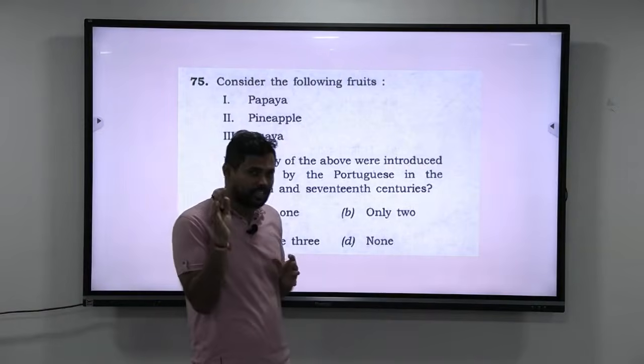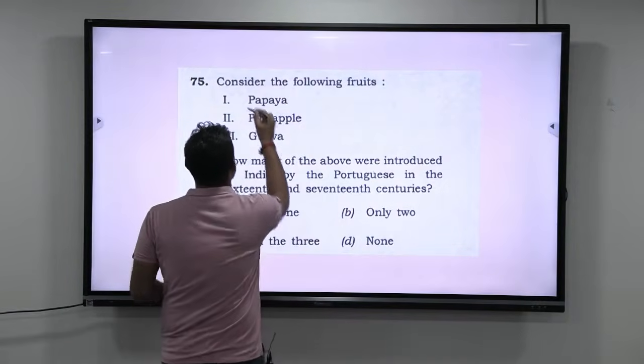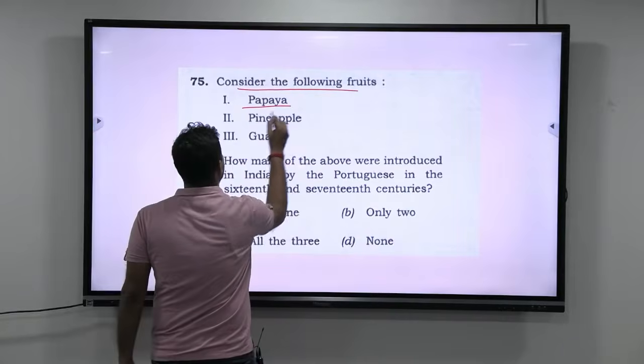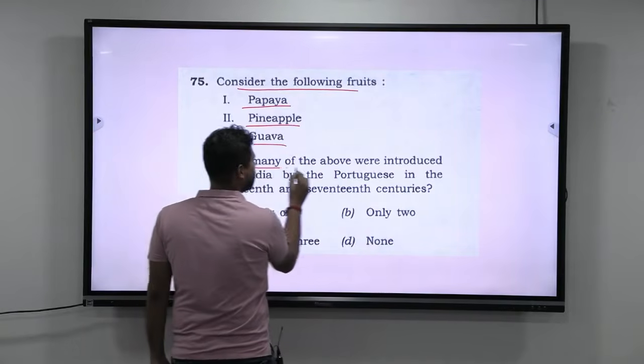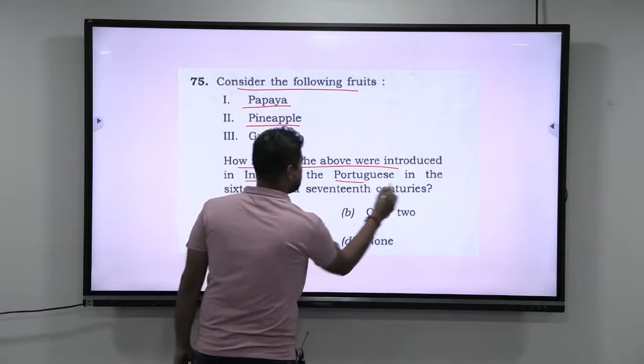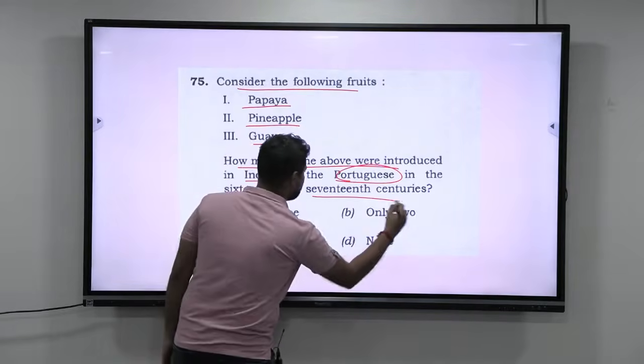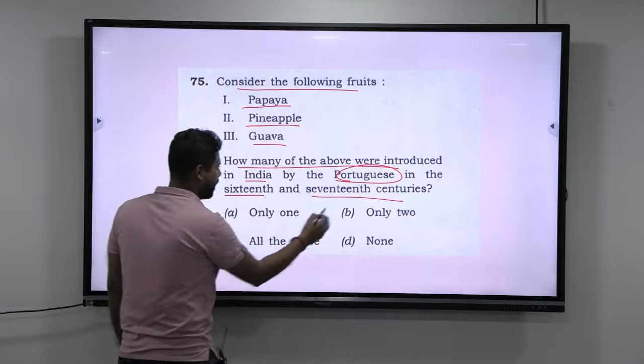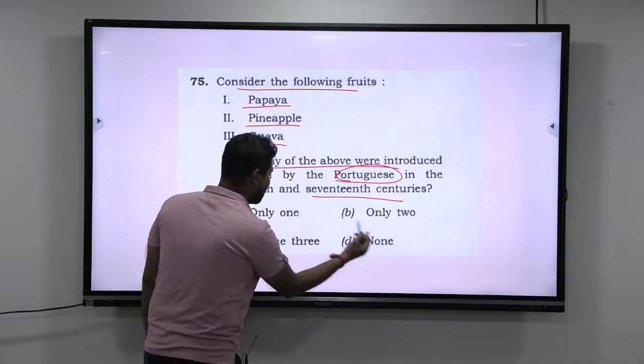Alright guys, let us do the 75th question. Let me read out the question first. Consider the following fruits: papaya, pineapple, guava. How many of the above were introduced in India by the Portuguese in the 16th and 17th century? A, only 1; B, only 2; C, all the 3; and D, none.